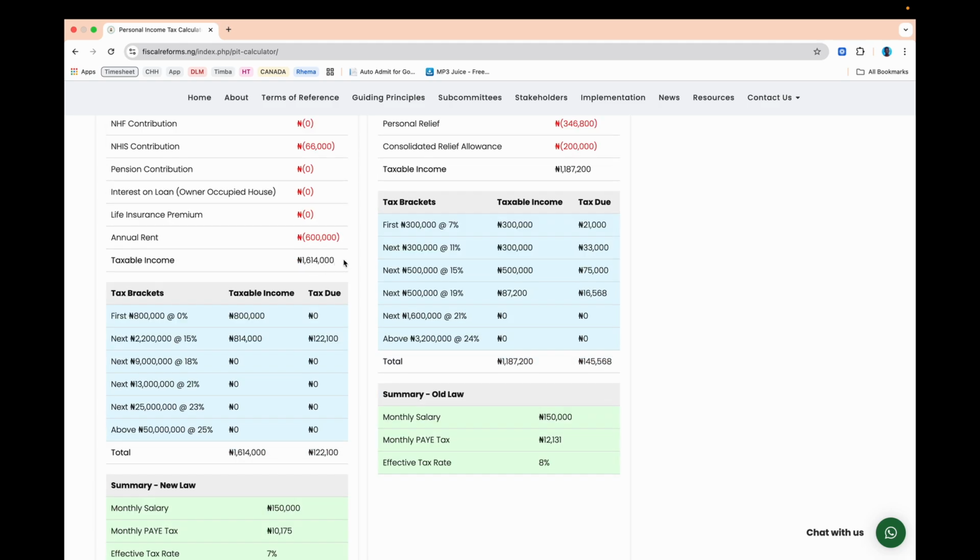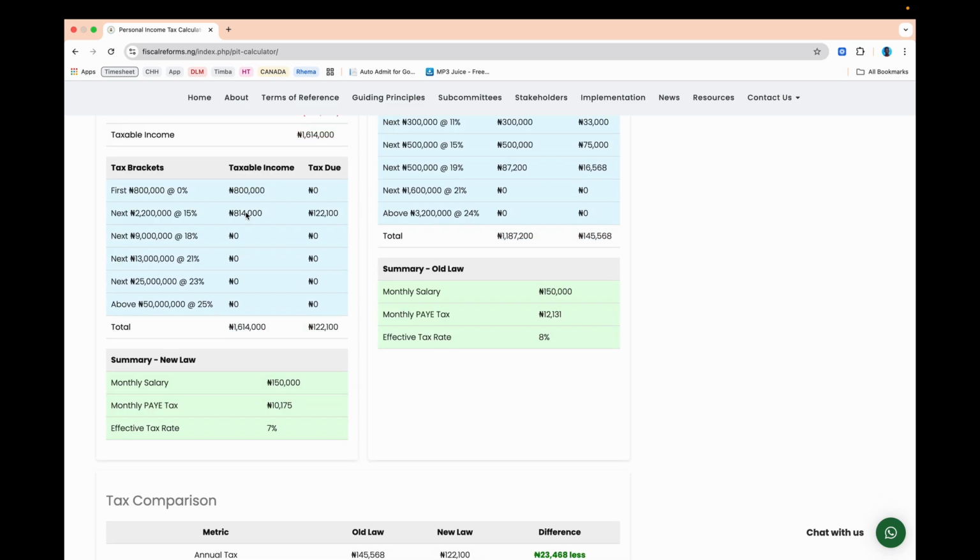1,614,000 is what you now have as the taxable income. Now comes this point, and the first 800,000 will be deducted from this, which is non-taxable, and the tax due for that amount is 0. And then the remaining amount, think of it like balance brought forward that we were taught in secondary school, the remaining amount is brought down here. And then the same thing happens. You now apply 15% on this, and this is the amount that you are due to pay.